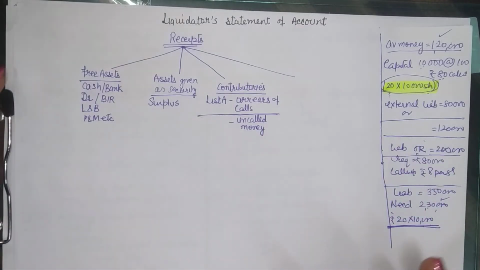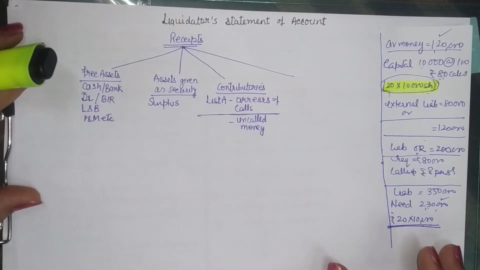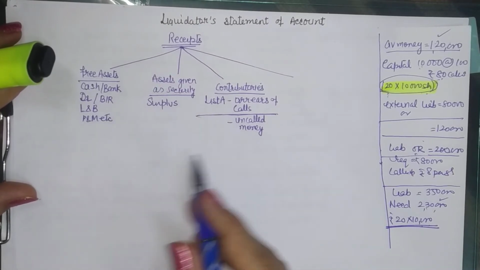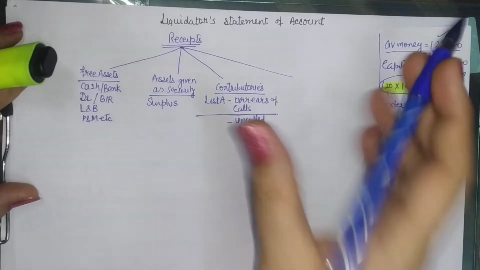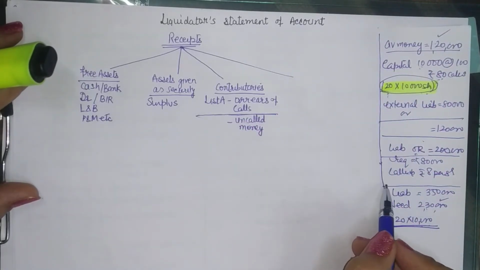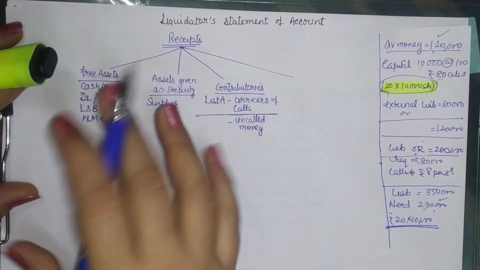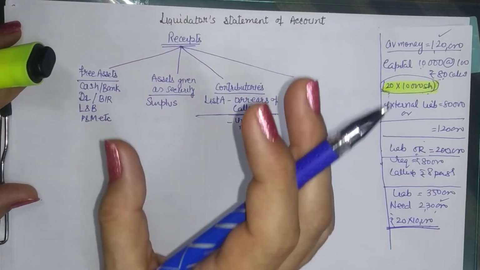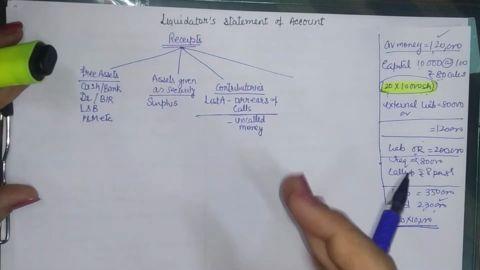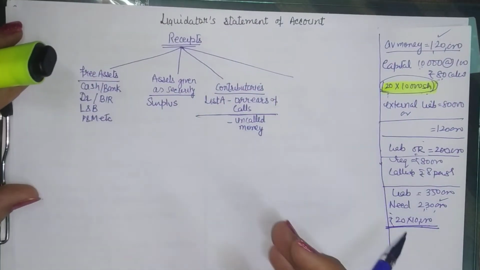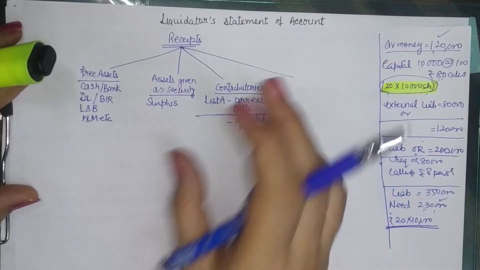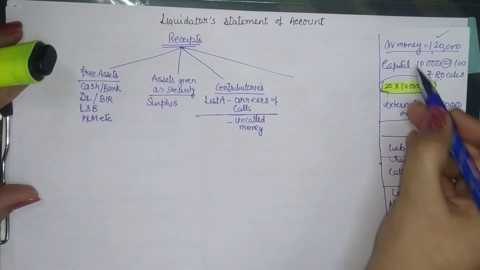So we will have to make a call whether the company should call up the uncalled monies or not, and in case it is to be called, then how much should be called. Should we call the full amount or only a part of that? So while solving a practical question, we make parallel working notes, one for the receipts, one for the payments, and then we can find out whether we need money or not. If we need money, then only up to the requirement the money can be called, and the maximum limit is the uncalled money.